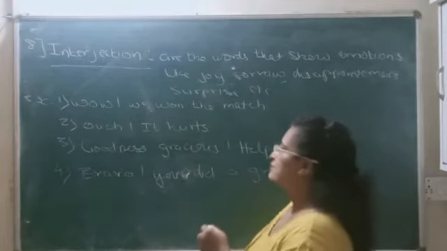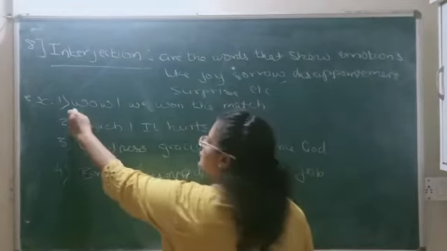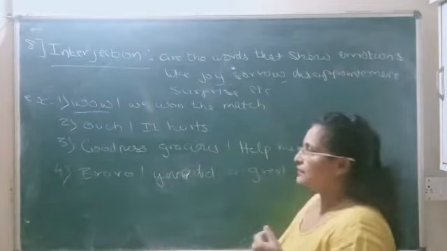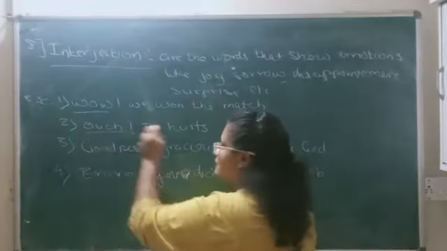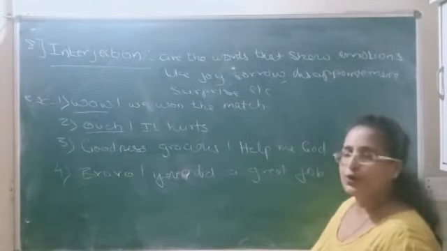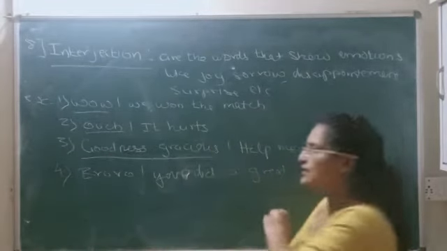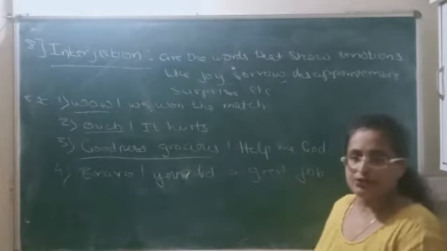See the first example. Wow, we won the match. So wow jo hai, it shows the excitement or happiness. See the next one. Ouch, it hurts. It shows the disappointment or the pain, whatever it is. Ouch. Third, goodness gracious, help me God. यहाँ पे that goodness gracious is a phrase being used for expressing the helplessness or the shock, whatever it is